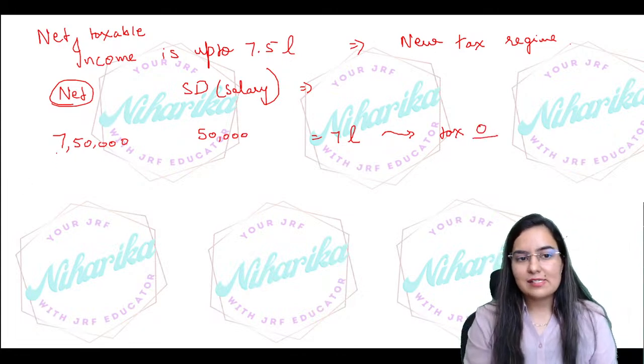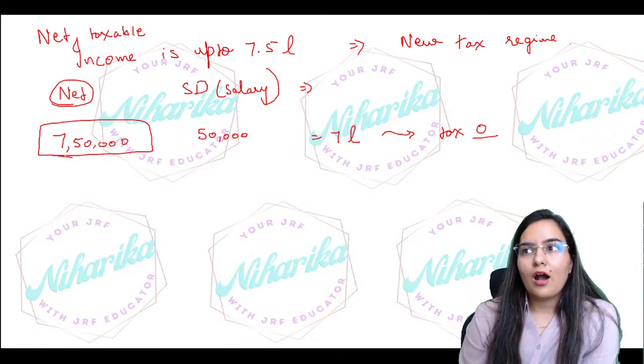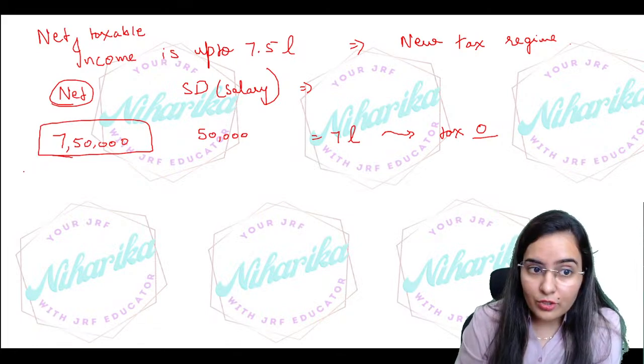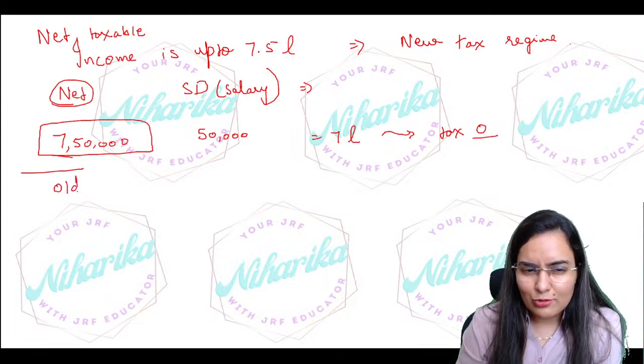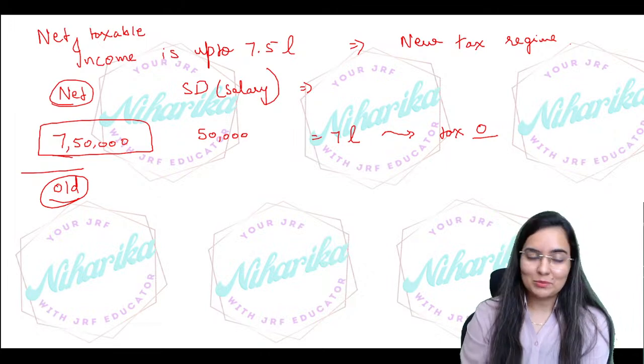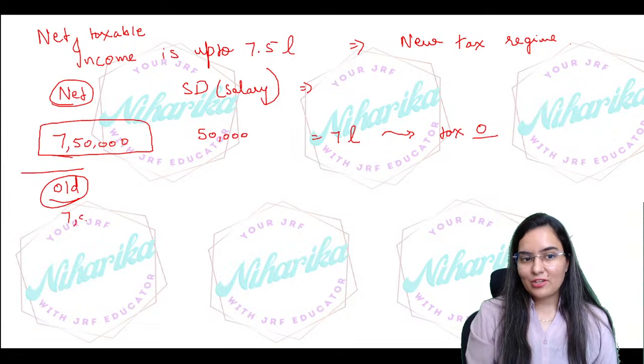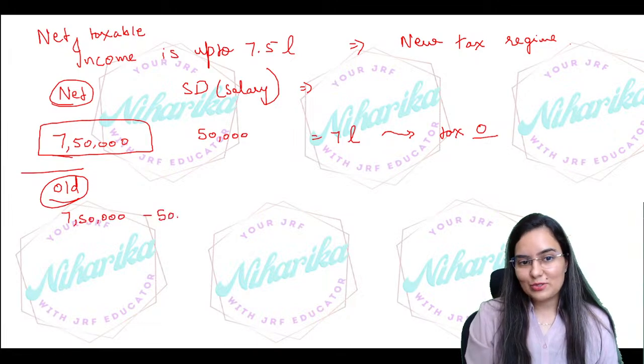Whereas at this income, if you are on the old tax regime, then also you can get the benefit definitely, but please see what the conditions are. Suppose you are in the old tax regime and you're earning 7,50,000. From this, let's reduce 50,000. What is left? 7 lakh.